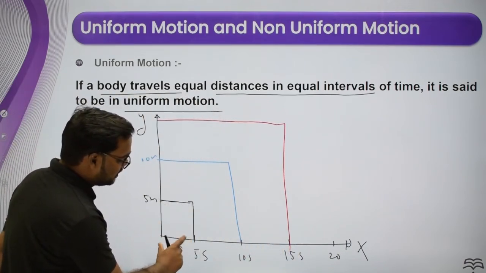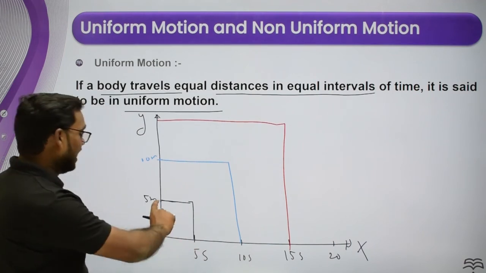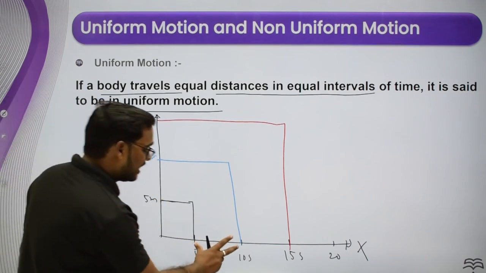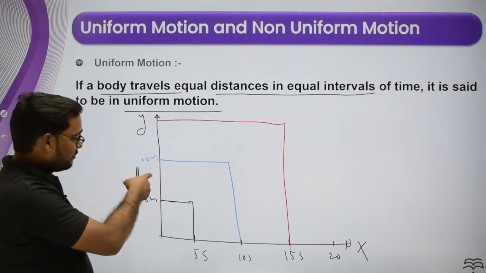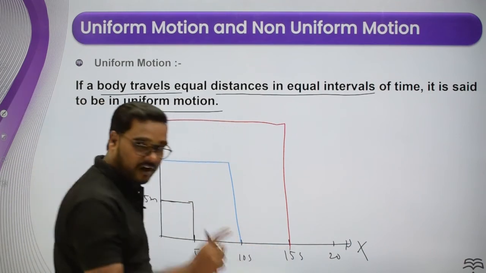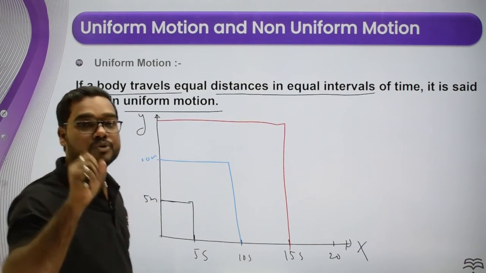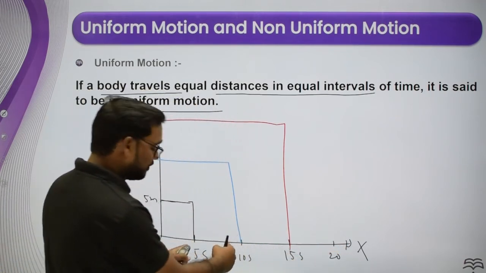The duration from the origin to this point is 5 seconds, and the position is 5 meter. In the next 5 seconds, the particle again moves 5 meter. Here the time is changing by 5 units, and the position is also changing by 5 units. So in equal time intervals, the position of the particle also changes by equal amounts.